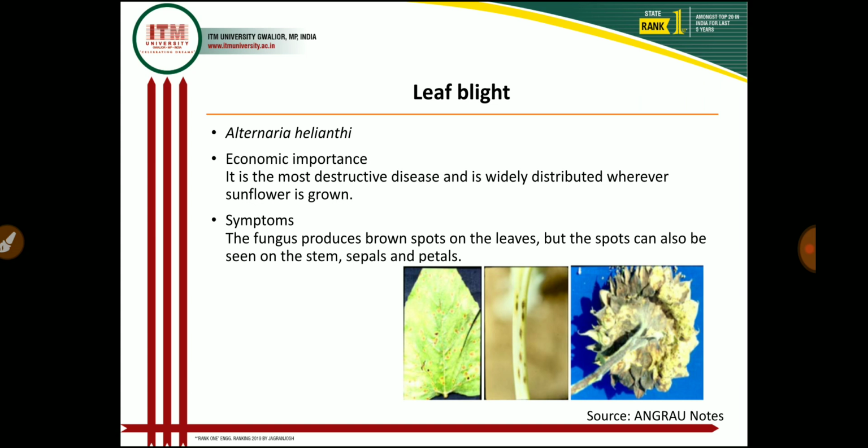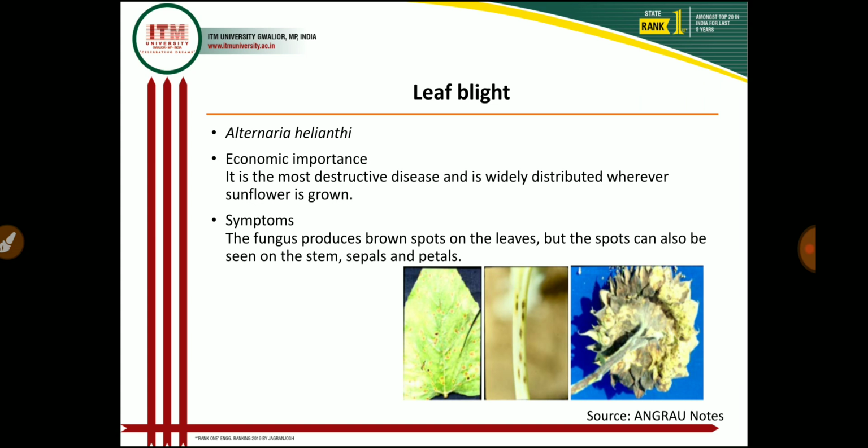and it spreads rapidly during the rainy season. This disease has been reported to reduce the seed yield by 27 to 80% and oil yield by 17 to 35%. And the disease also affects the quality of the seed, which adversely affects seed germination and vigor of the seedling. So this disease is very important, and almost 17 to 35% crop losses occur due to the disease.